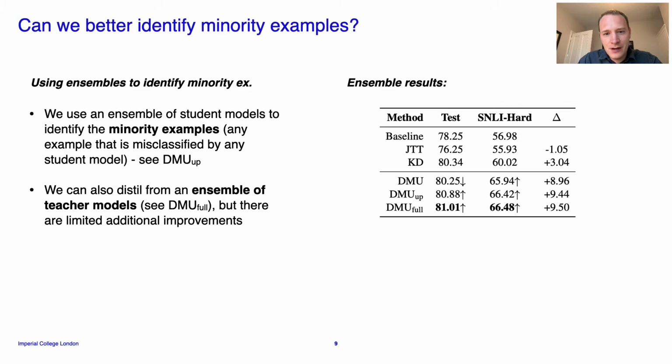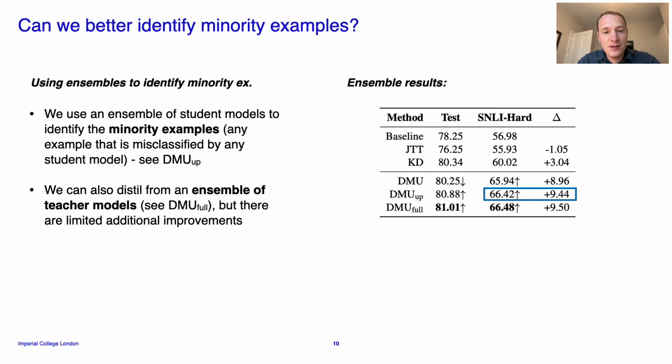So the question is, can we better identify these minority examples? An idea is, instead of just using one student model, we also consider 7 other models with the same architecture as the student model. And if any of these fine-tuned models misclassify any of the examples in the training data, then we say it's a minority example. So we're using an ensemble to help better identify the minority examples.